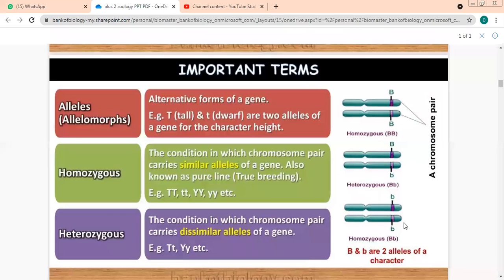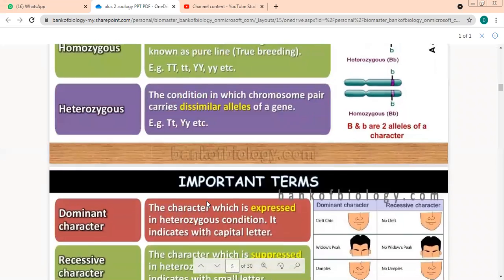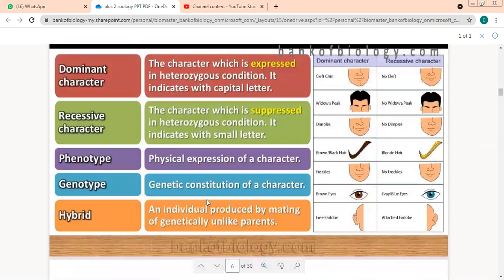If you don't understand any of the words, please ask me. Otherwise, you'll have a problem in the chapter. So remember this: homozygous, if the alleles are same, both are capital or both are small. And heterozygous, if one is capital, the other is the small one. Let's move on to the other important terms.